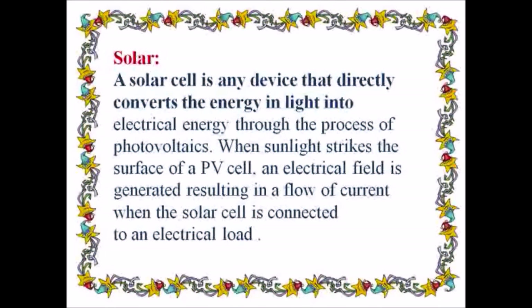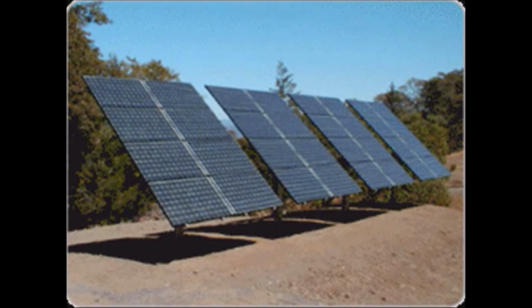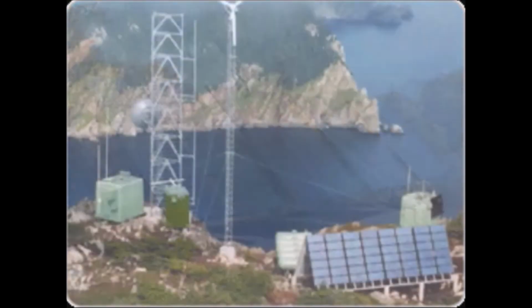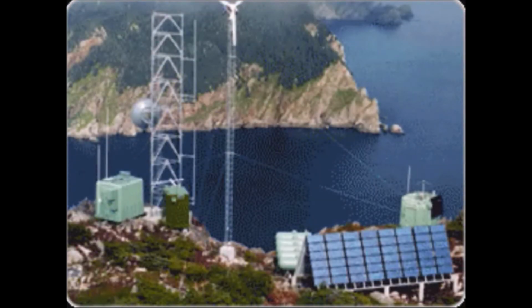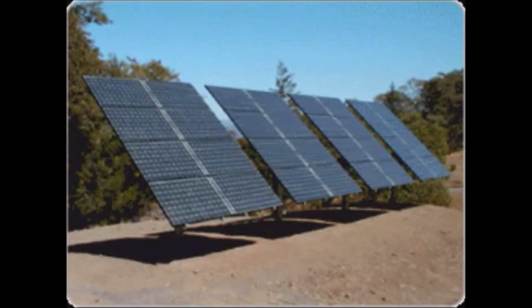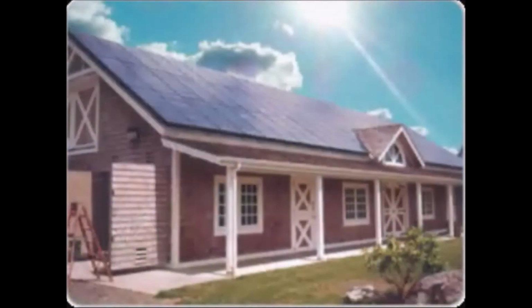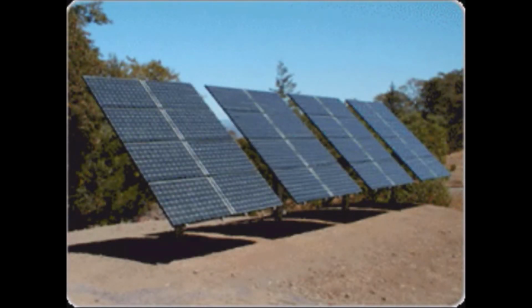Solar. A solar cell is any device that directly converts the energy in light into electrical energy through the process of photovoltaics. When sunlight strikes the surface of a PV cell, an electrical field is generated, resulting in a flow of current when the solar cell is connected to an electrical load.